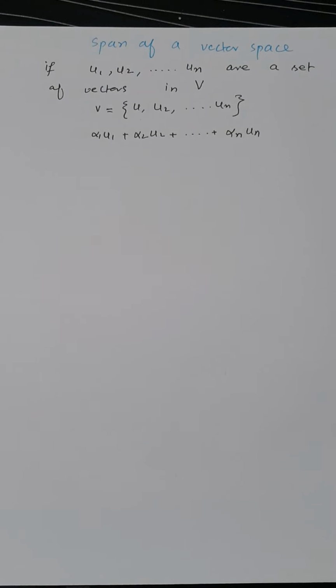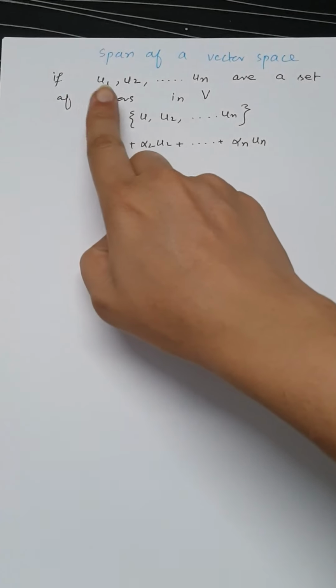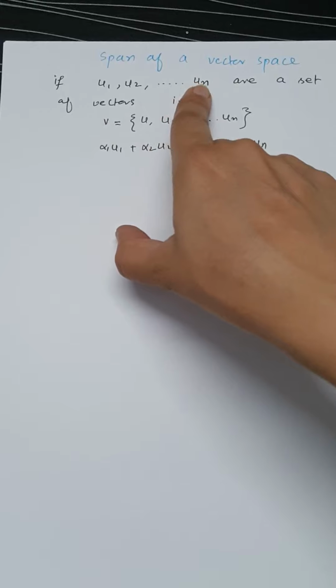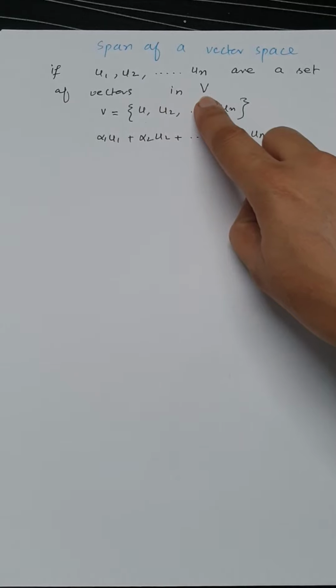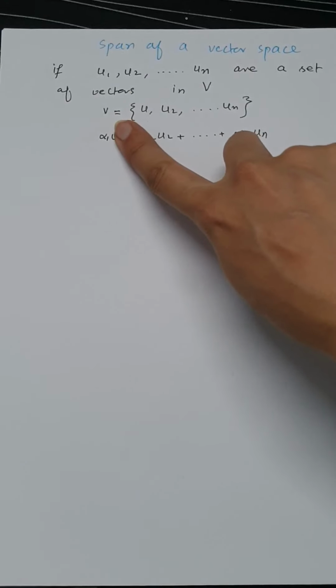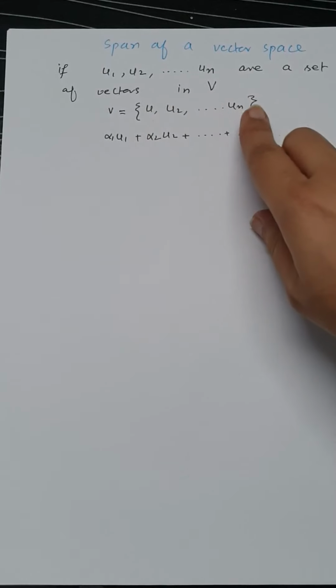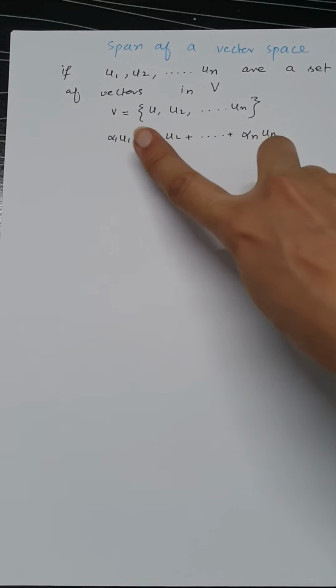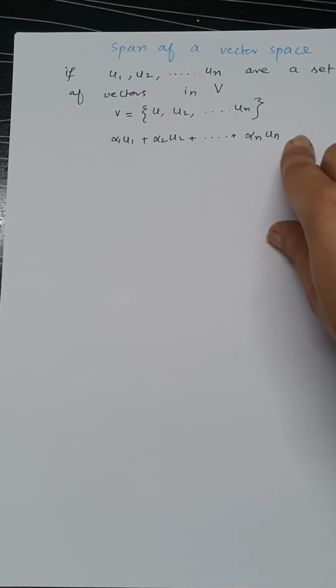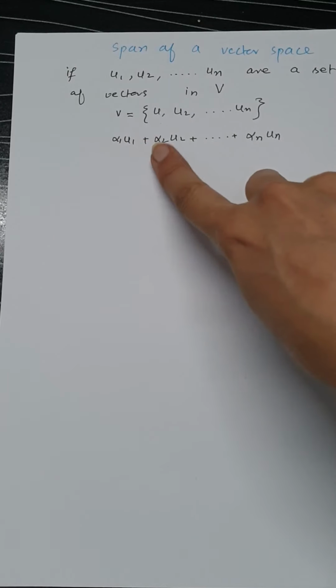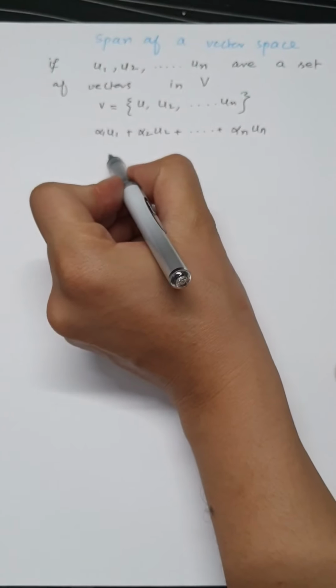So in this lecture we will study the span of a vector space. Let's say you have vectors u1, u2, up to un, belonging to the set of the vector space V. V consists of n number of vectors, and if you write their linear combination alpha 1 u1 plus alpha 2 u2 up to alpha n un, where the alphas are constants, then we say that they span